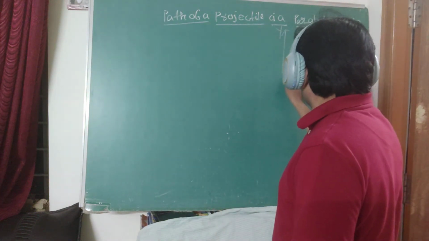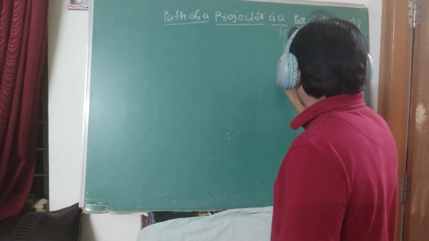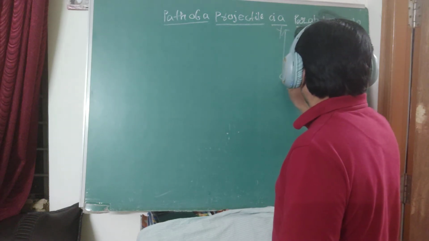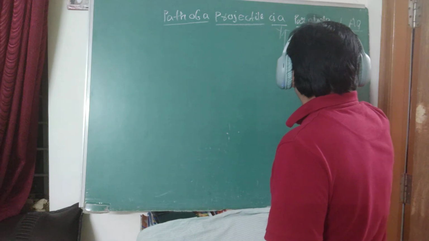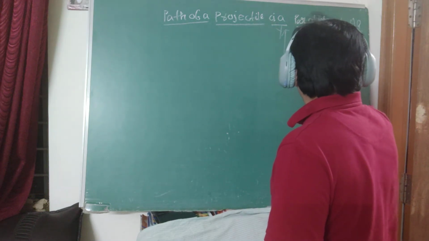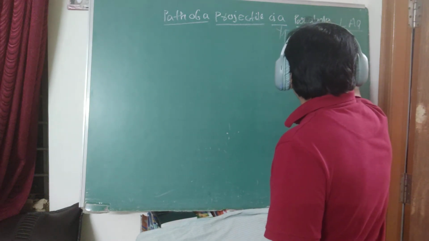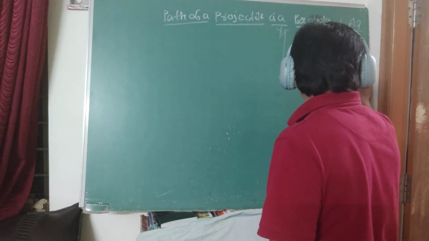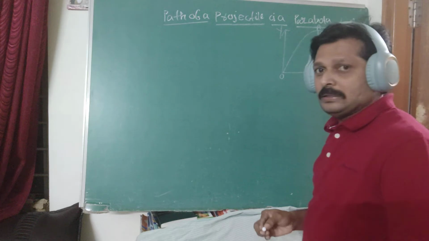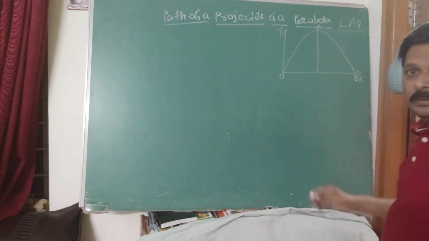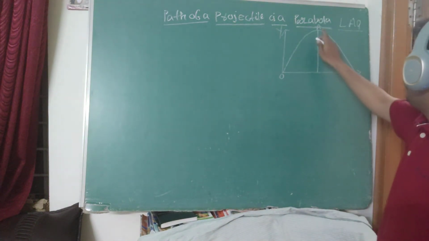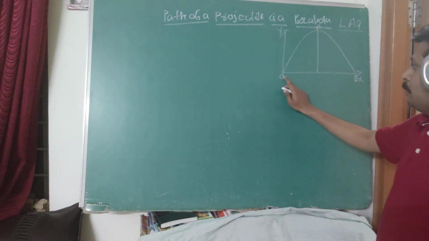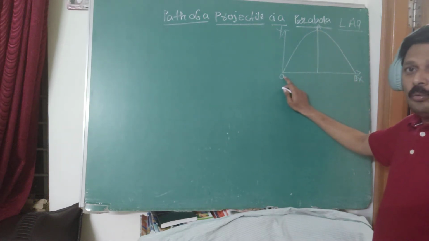Here I show the same phenomenon. The object is thrown from the point of origin O, reaches the maximum height at point A, and touches the ground at point B.